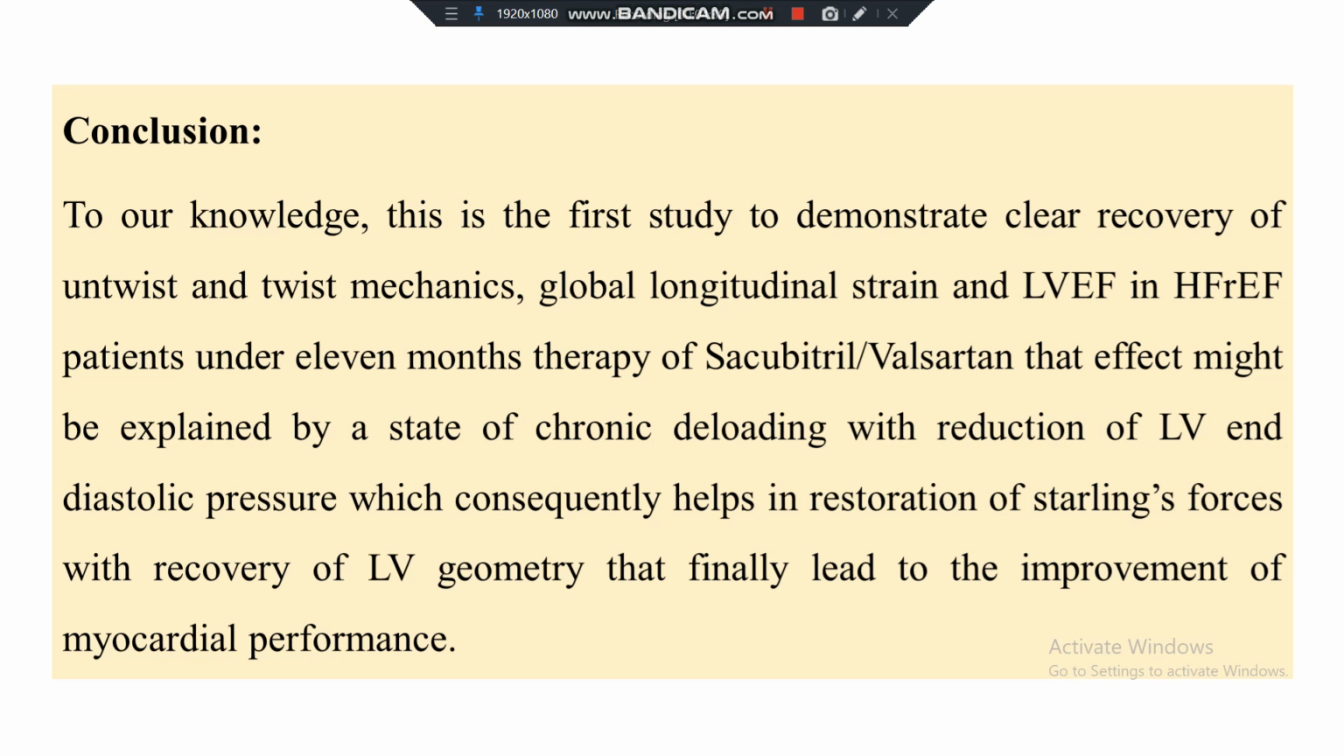That effect might be explained by a state of chronic unloading with reduction of left ventricular end-diastolic pressures, which consequently helps in restoration of Starling forces with recovery of left ventricular geometry that finally leads to the improvement of the myocardial performance. And thank you.